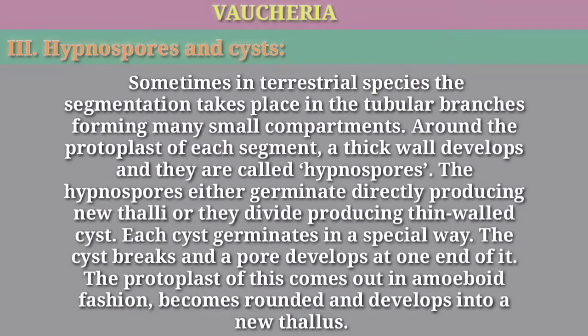3. Hypnospores and cysts. Sometimes in terrestrial species the segmentation takes place in the tubular branches forming many small compartments. Around the protoplast of each segment, a thick wall develops and they are called hypnospores. The hypnospores either germinate directly producing new thalli or they divide producing thin-walled cysts. Each cyst germinates in a special way. The cyst breaks and a pore develops at one end of it. The protoplast comes out in an amoeboid fashion, becomes rounded and develops into a new thallus.